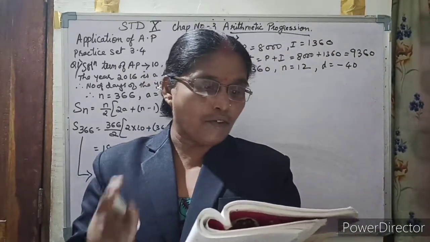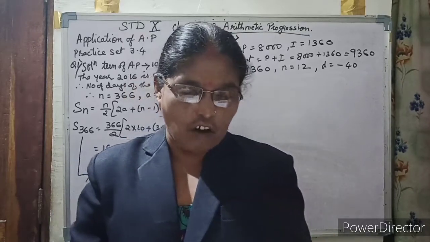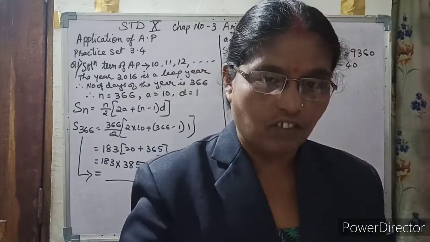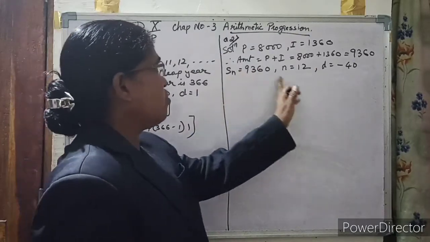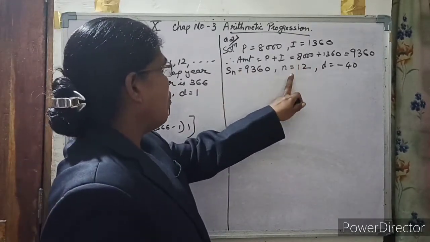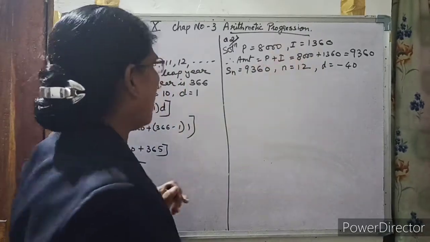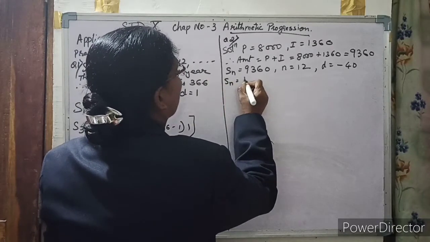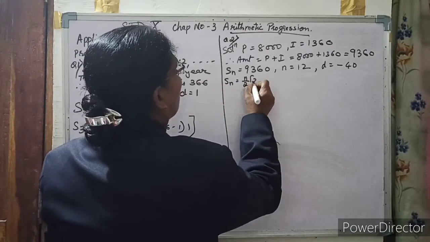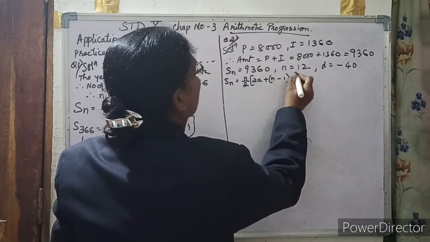Find the amount of the first and the last installment. Here the sum of n terms is already given. We have the value of n, we have the value of d, only we don't have the value of a. So we use the sum of n terms formula, n by 2 into 2a plus n minus 1 into d.